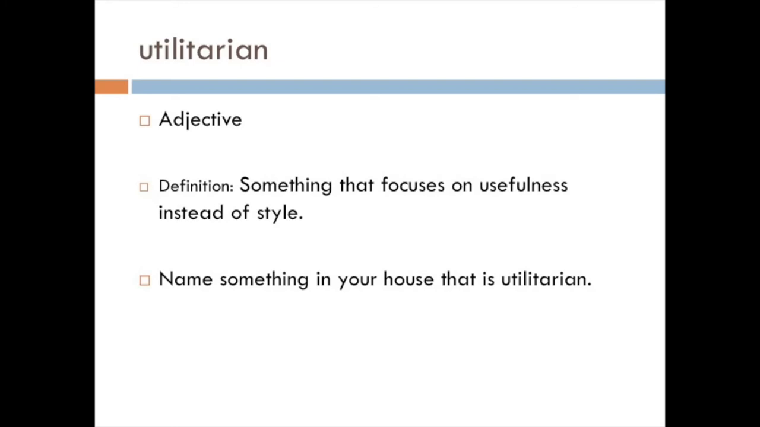So, to use the word utilitarian in a sentence, you could say, the firefighters' uniforms were utilitarian because they were designed to protect them from heat and smoke rather than to look stylish. Now, name something in your house that is utilitarian. You can write it down or draw a picture in the square on your vocab sheet.